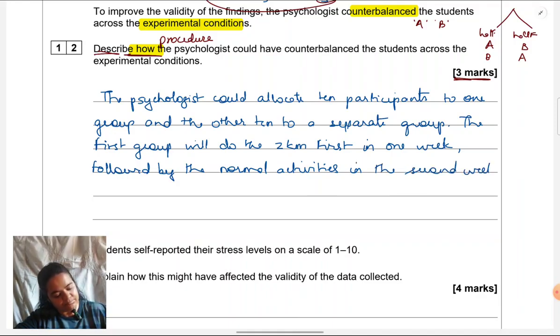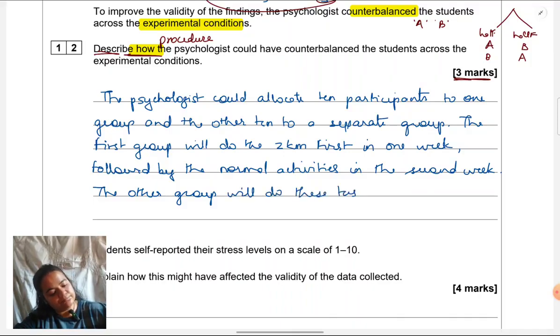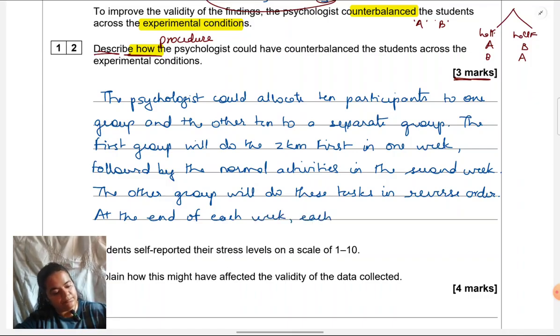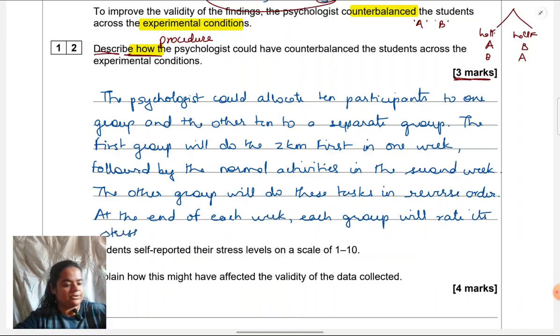The other group will do these tasks in reverse order. At the end of each week, each group will rate its stress levels. Okay, so how we are scored for this is the essence of counterbalancing.